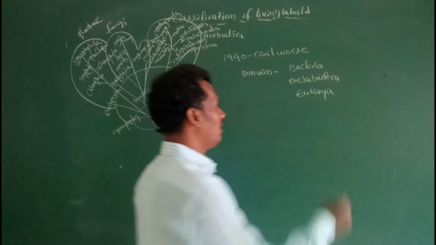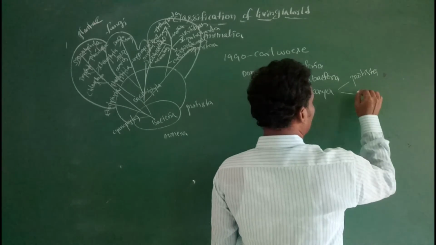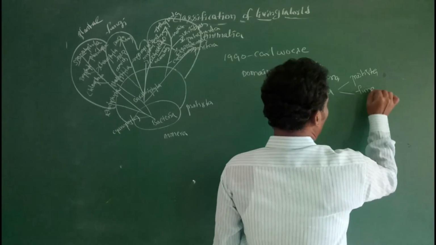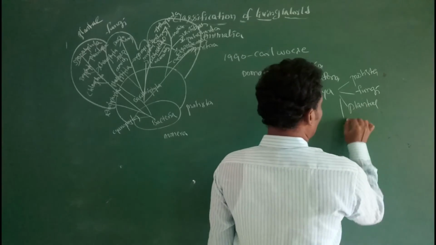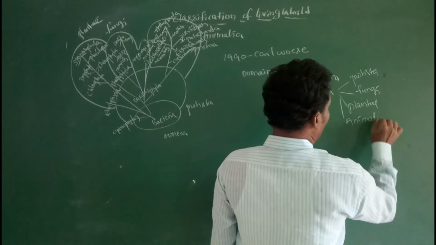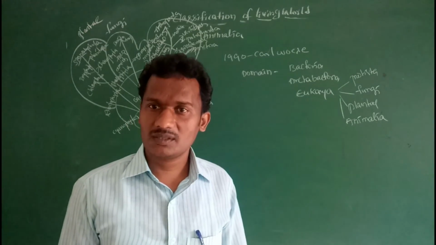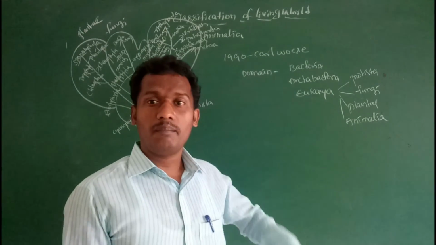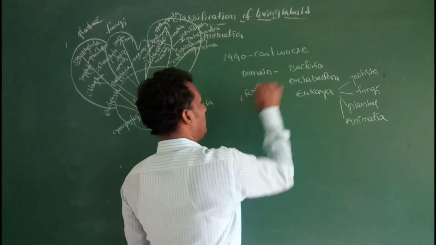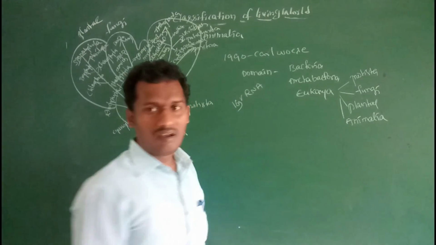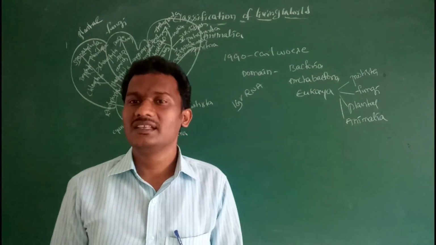Eukarya includes protista, fungi, plants, and animalia. The six kingdom, three domain system of classification used rRNA, 16S rRNA, based on differences in nucleotides and lipids in the cell membrane.